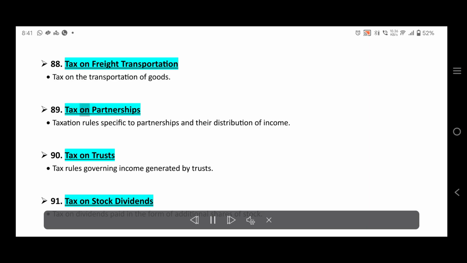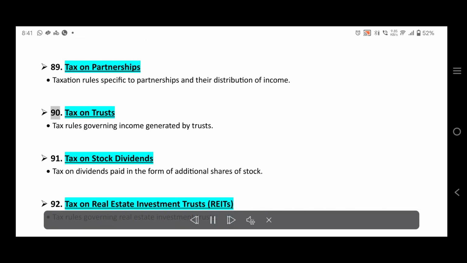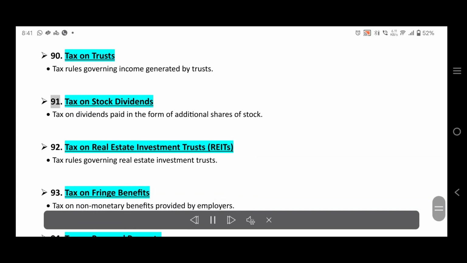89. Tax on partnerships. Taxation rules specific to partnerships and their distribution of income. 90. Tax on trusts. Tax rules governing income generated by trusts. 91. Tax on stock dividends. Tax on dividends paid in the form of additional shares of stock.